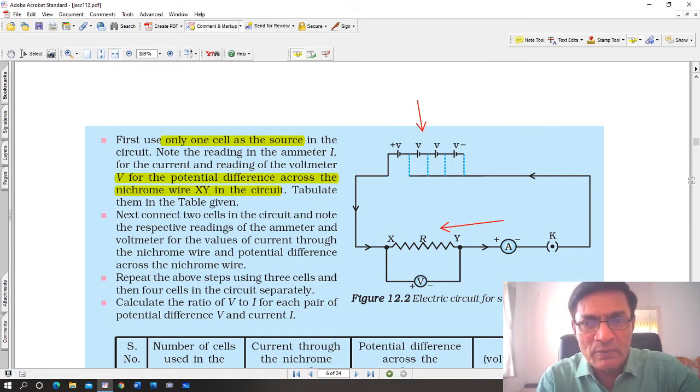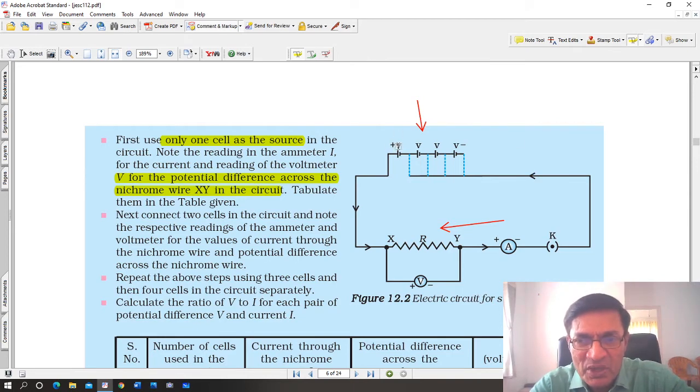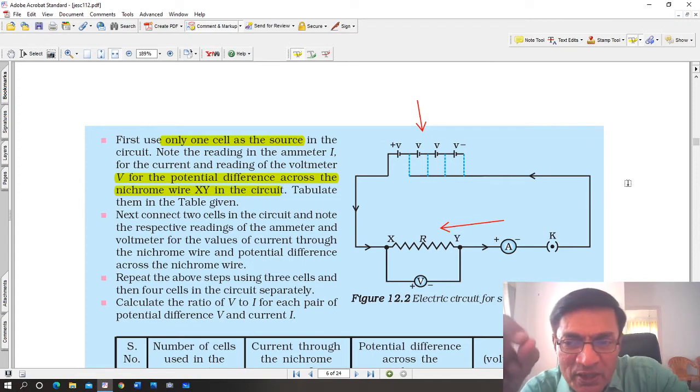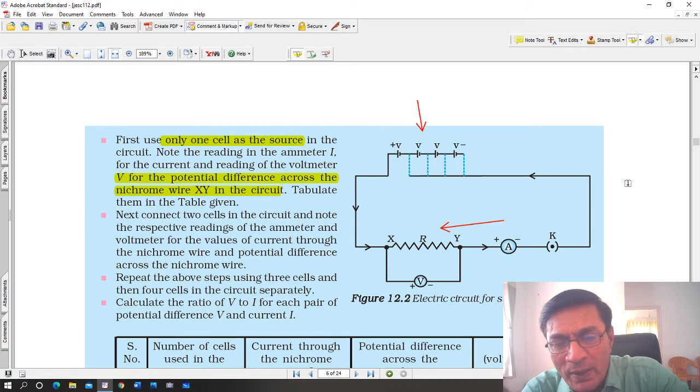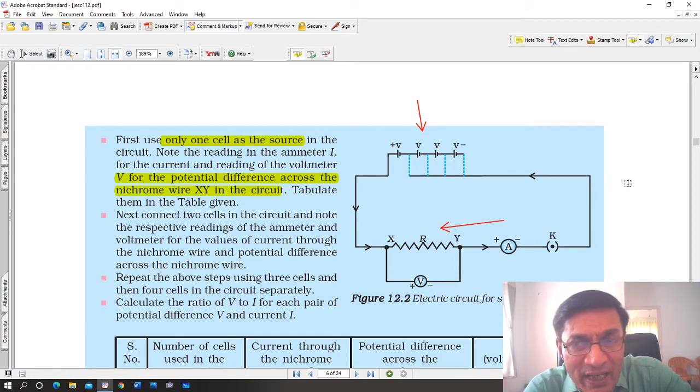Always from the positive. See the direction here. This is the battery or the cell. Current is going to flow in this direction, anti-clockwise. Now you can measure the current flowing through it, and you can also measure the potential difference V across the ends of the conductor. But you can vary the potential difference.